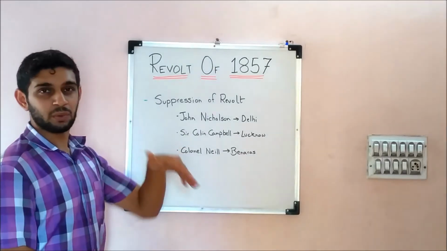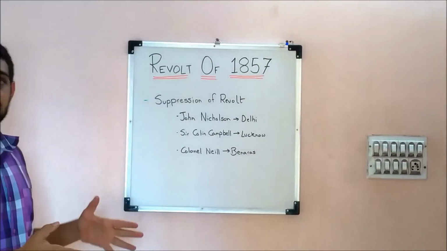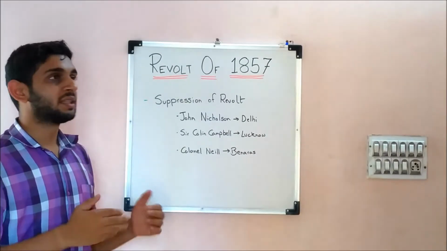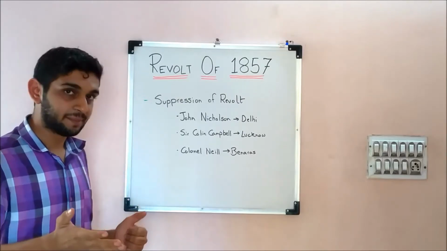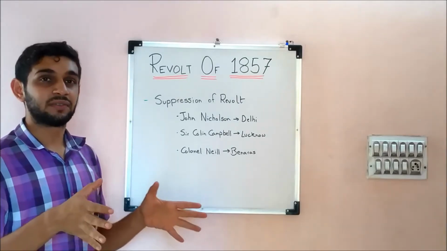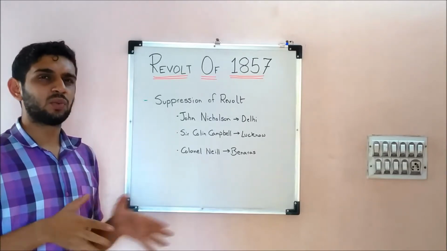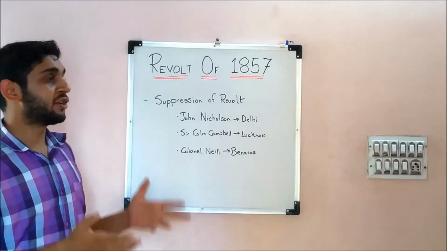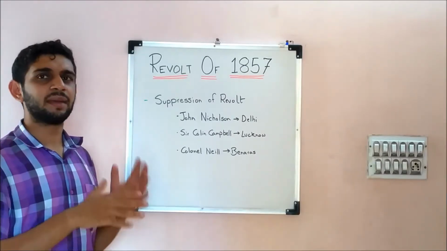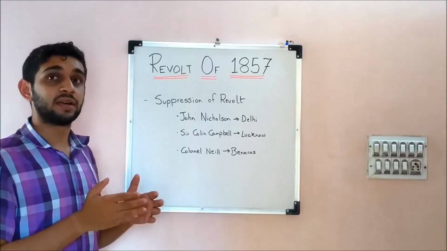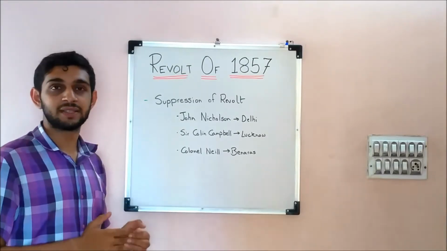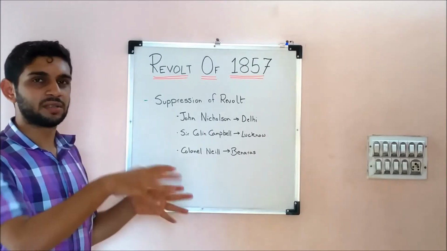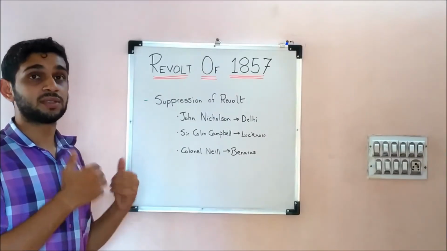Now let's see the leaders one by one. First, Jhansi. Rani of Jhansi, as I told you, died fighting on the battlefield. Then we have Tatya Tope, who ran in the forests of Central India, and one day in 1858, when he was asleep, he was killed. Then we have Nana Sahib. After losing Kanpur in 1857, he ran to Nepal in 1859. So for 2 years he was hiding here and there, and after that he was never heard of.